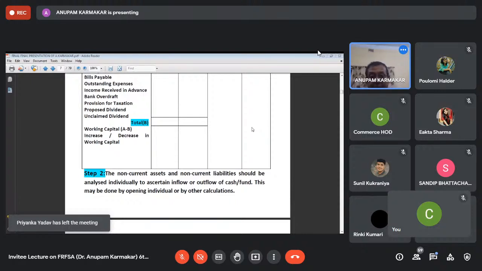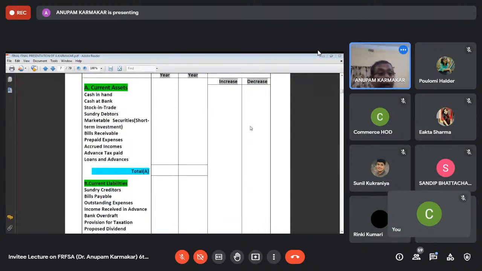Another thing is that in current assets, there are 2 specific items. One is provision for taxation and another one is proposed dividend. These 2 items can be taken as current assets.